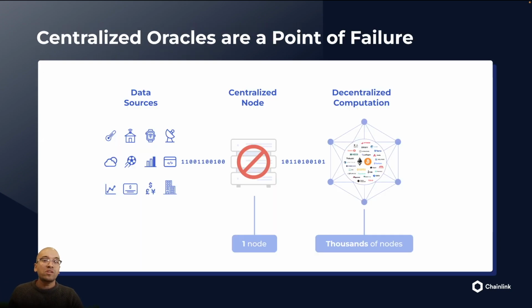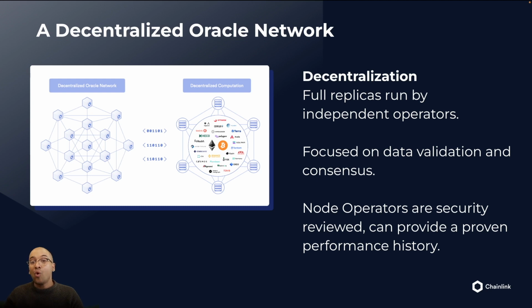A centralized Oracle provides off-chain data, but it is centralized and becomes a single point of failure, which sort of defeats the purpose of a decentralized blockchain. But at Chainlink, we have built a decentralized network of Oracle nodes that are run by independent node operators. This provides security, trust minimization, and decentralization with off-chain data.